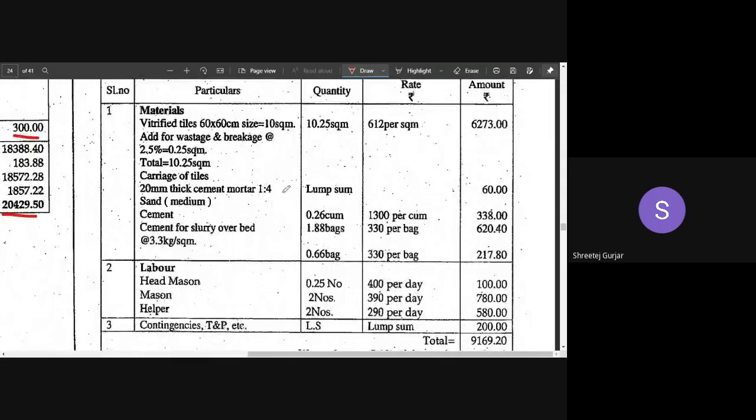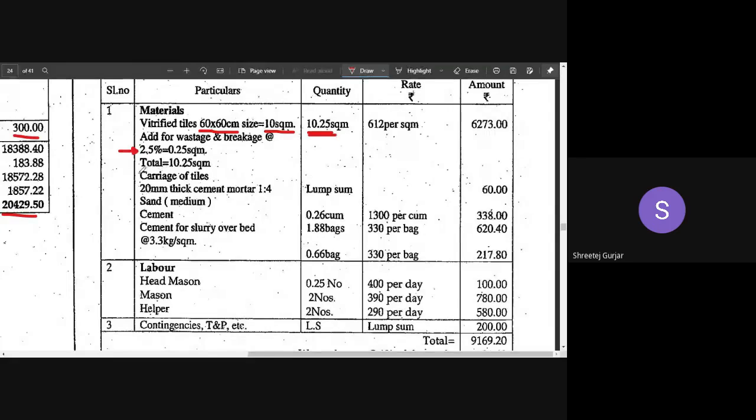Now, if you look here, vitrified tile size is what? 60 by 60 centimeters. And the total floor area is what? 10 square centimeters. Here you have to add 2.5% extra as wastages and breakages. So if you add 2.5% extra to 10 square centimeters, it will be 10.25 square centimeters. So this is the square meter quantity of tiles that is required.